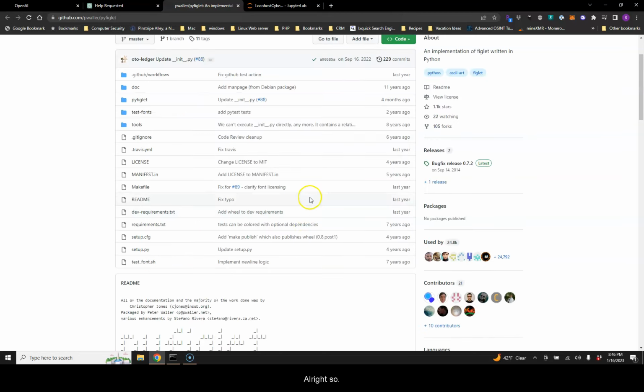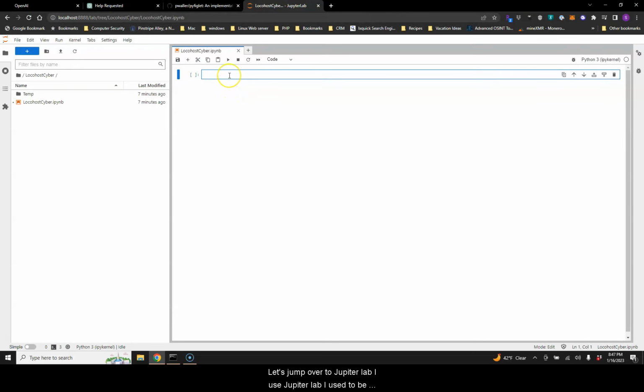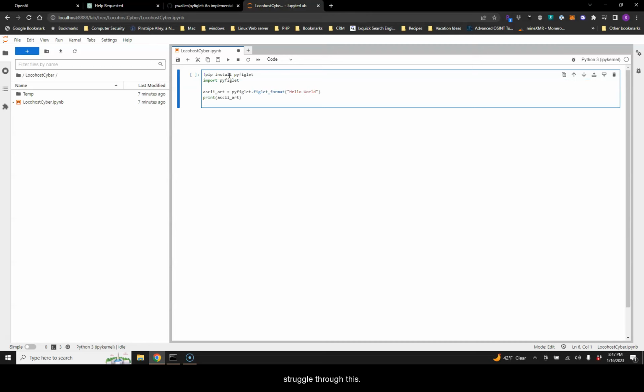All right, so here we're already working with ChatGPT. It's given us some code. Oh, I can just click the copy code button. That's even cooler. Now let's jump over to JupyterLab. I use JupyterLab. I used to be a PyCharm person. I've recently discovered JupyterLab and figured out how to make it work. So bear with me as I struggle through this, because I'm not entirely sure if I'm using this correctly just yet.